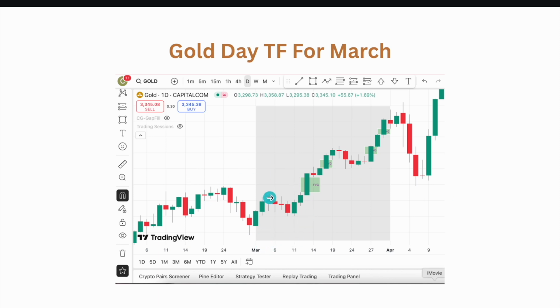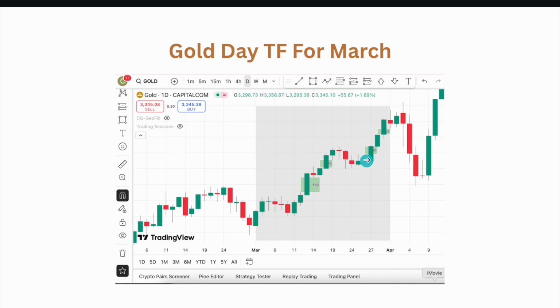In the month of March, we had this first fair value gap, wherein the third candle closed below the expansion candle high. Then we continued our bullish journey to create another fair value gap, which got visited, respected, and we continued our bullish journey.